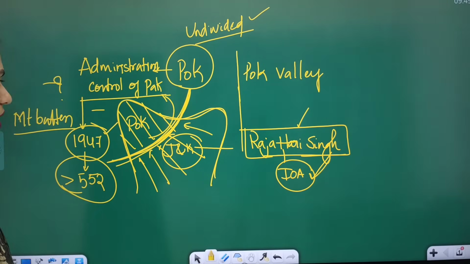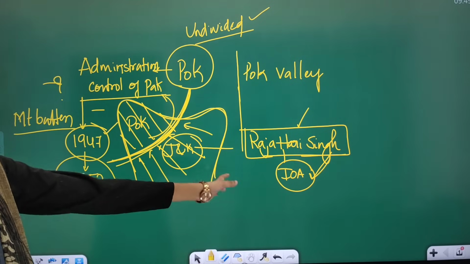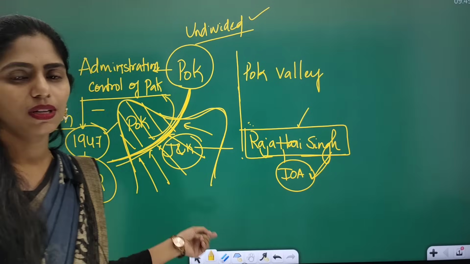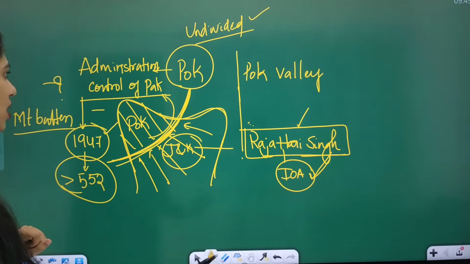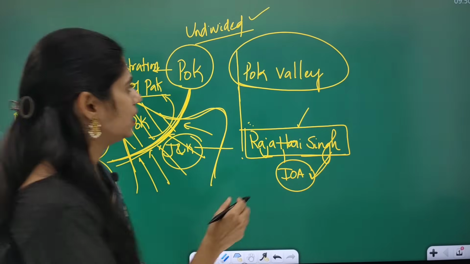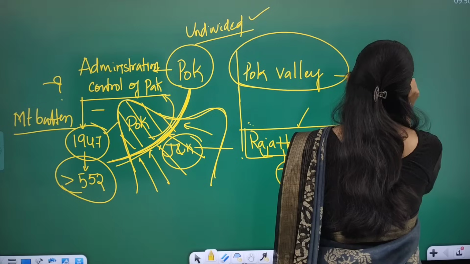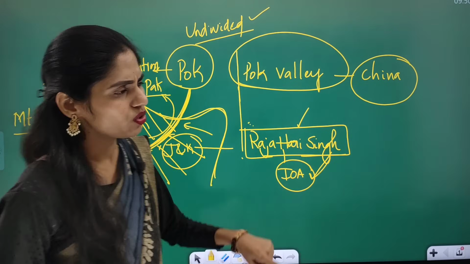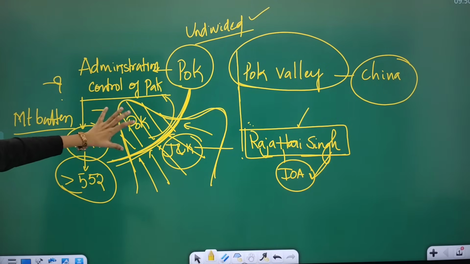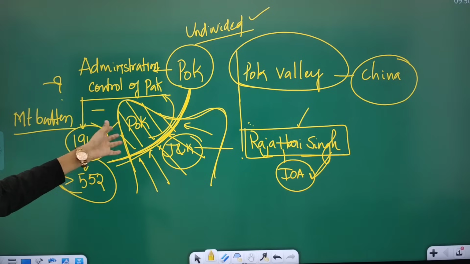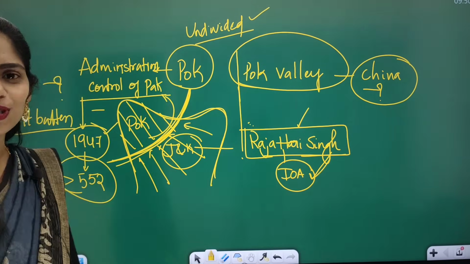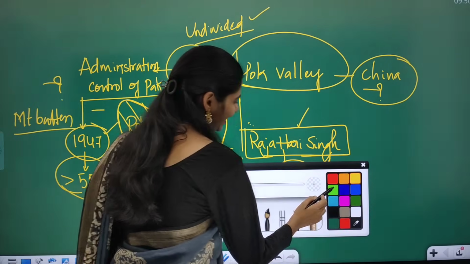Okay, so this is some history, and because of the delay made by this person, we are now seeing the issue of Jammu and Kashmir between India and Pakistan. Now why this POK Valley? China is now going for construction here. So why is China interfering? After listening to this story, you understand that this area is a dispute between India and Pakistan, but now China has entered here. So again, one more story you have to listen to. I will tell that story too.